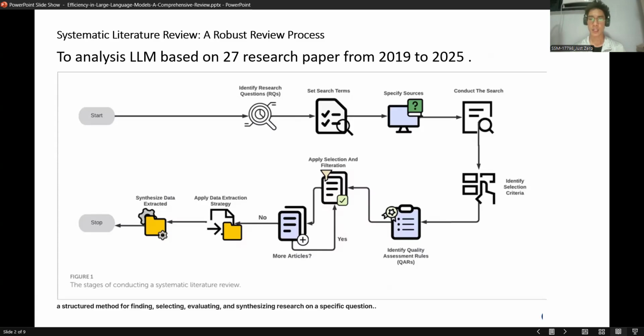If they need more articles about the question, they repeat the methodology and find the articles again. If not, they apply the data information from the results, and then finally they standardize the extracted data. They combine the data information to answer the questions they started with.